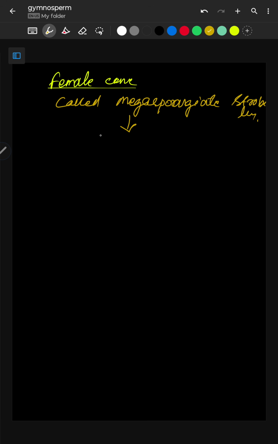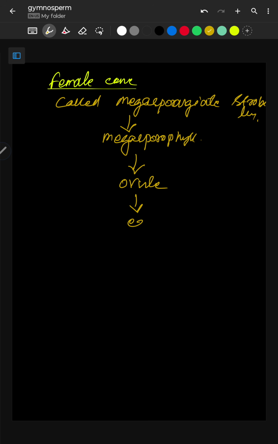So female cone may develop in a separate plant or in the same plant, in case of Pinus in a different branch, but generally it is developed in a different plant. It is commonly called megasporangiate strobilus, and it contains the megasporophyll. The megasporophyll contains ovule, and ovule bears the egg.